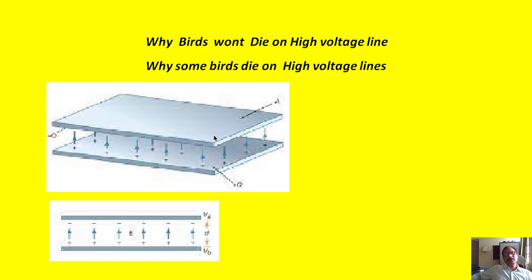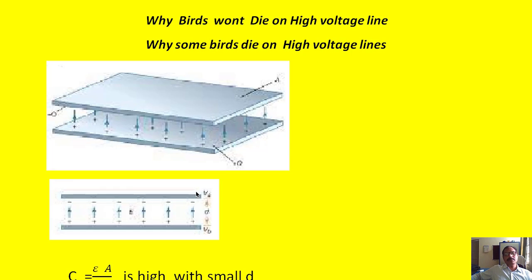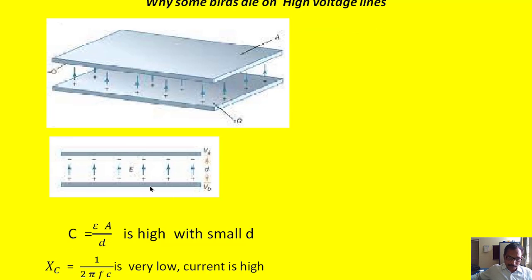When we simplify this diagram, we get this. This is the upper plate, this is the lower plate. The distance between the upper plate and the lower plate is D, and the area of each plate, upper and lower, is A. Then we can calculate the capacitance of these two parallel plates: C is equal to epsilon A divided by D.